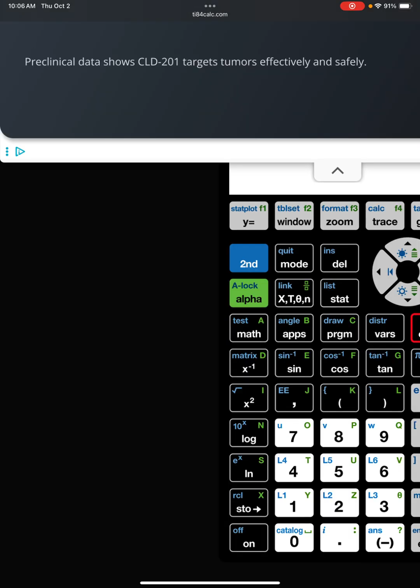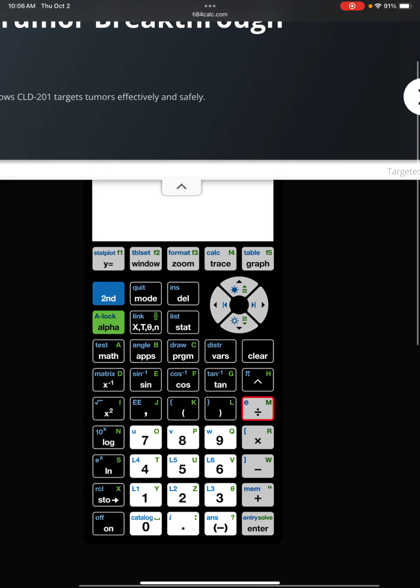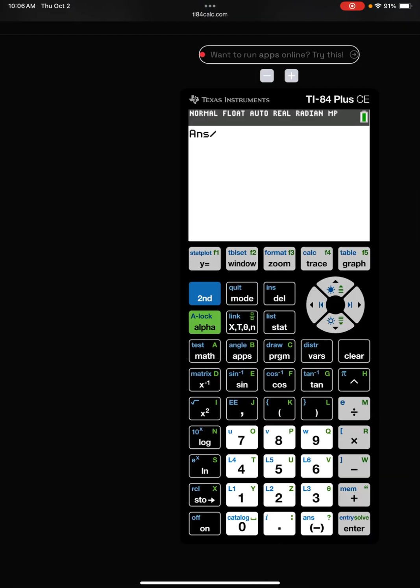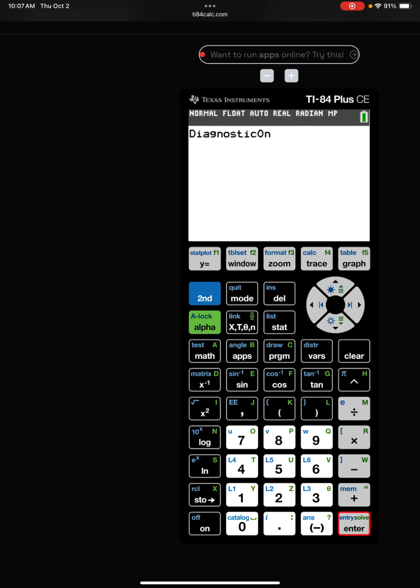It says catalog. So we want to click the second, there we go. Hit second 0 to bring up catalog. And we're going to go all the way down to diagnostics. It's in alphabetical order. And we want to turn diagnostics on. So just click enter on diagnostics on and then enter again.